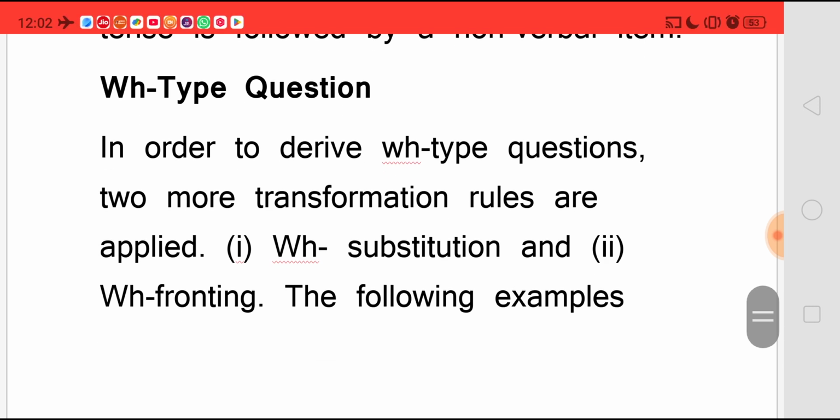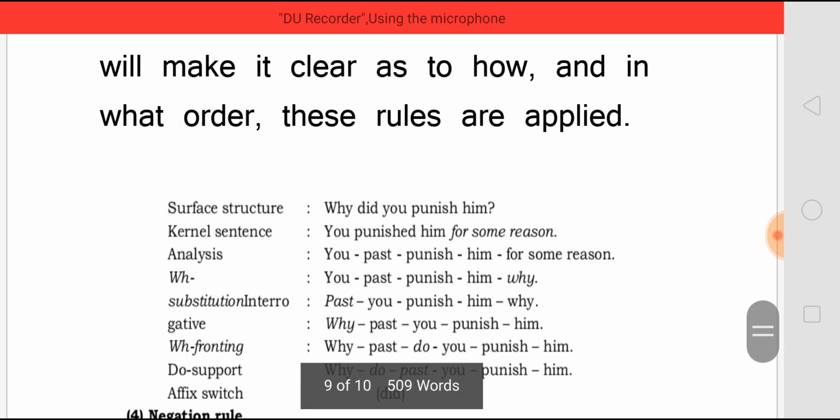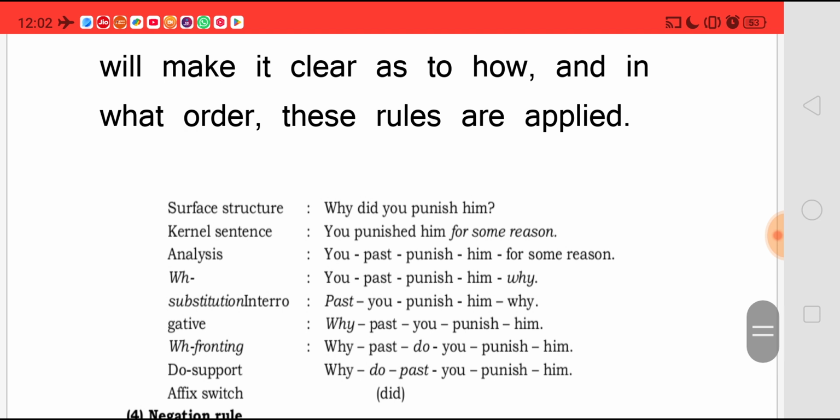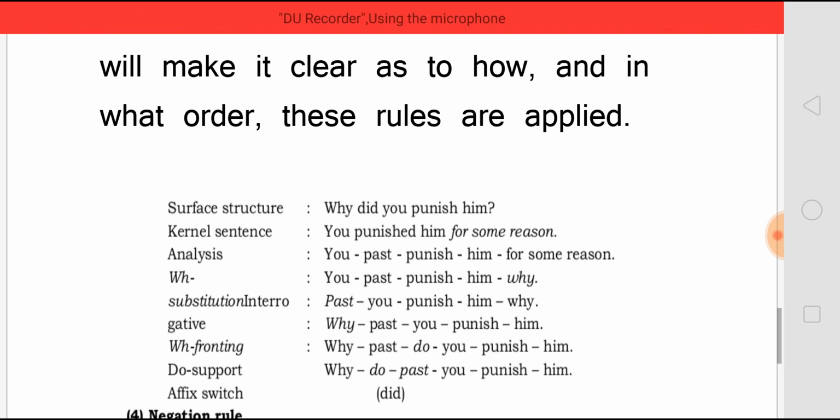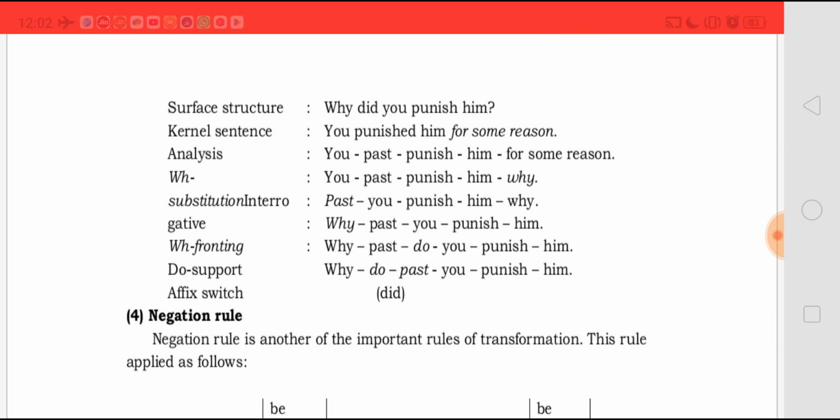Then we have the WH type question. In order to derive WH type questions, two more transformational rules are applied, and they are WH substitution and WH fronting. The following examples will make it clear how and in what order these rules are applied. Now, the surface structure will be "Why did you punish him?" The kernel sentence will be "You punished him for some reason." And when you analyze it, we add WH, and then when you substitute it and change it into interrogative, WH fronting and do support are all added.